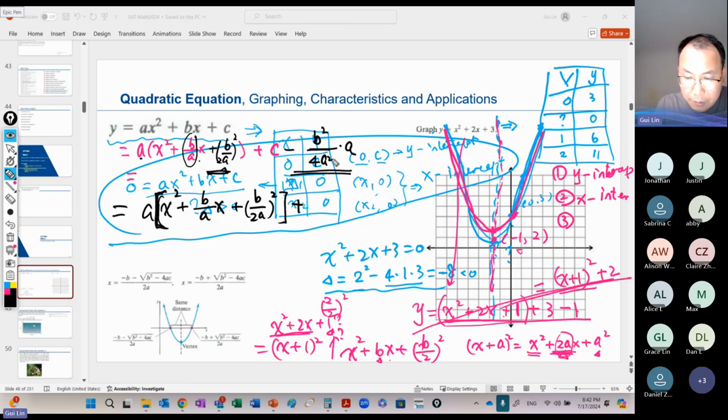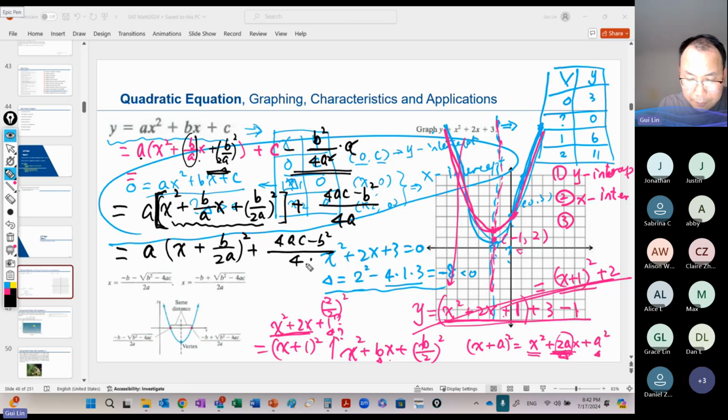Plus, here a is factored out, and we move the 4a here, so you get 4ac minus b squared. Okay, so we go down. You can see that this would be a perfect square, plus 4ac minus b squared over 4a.